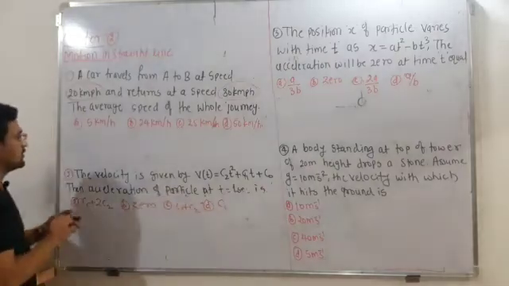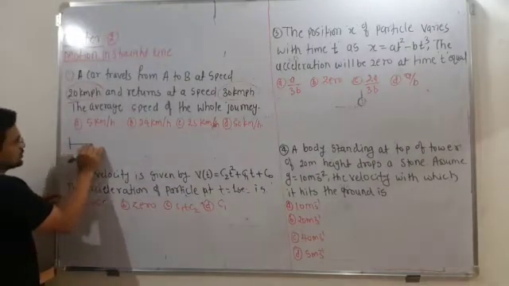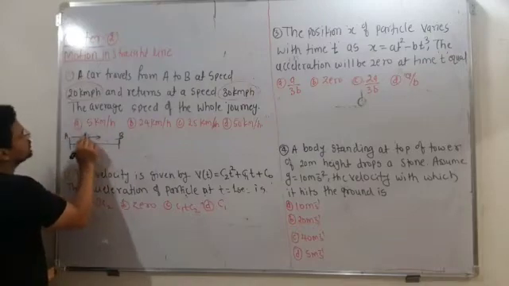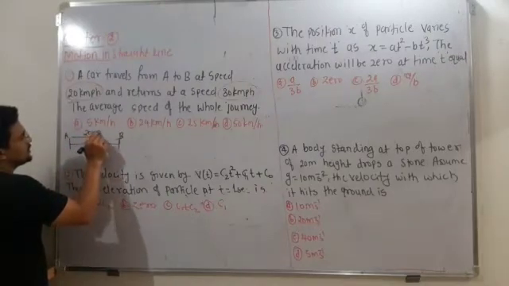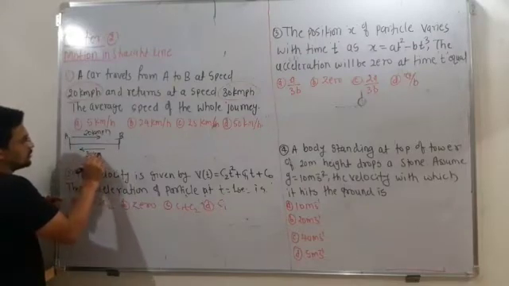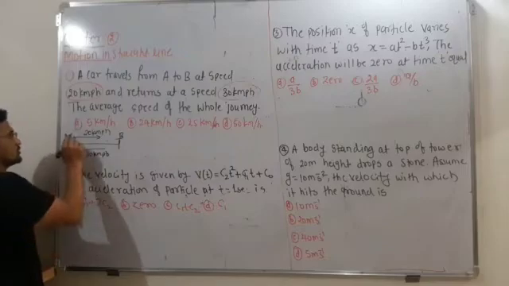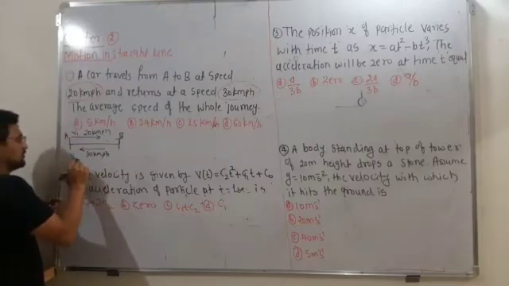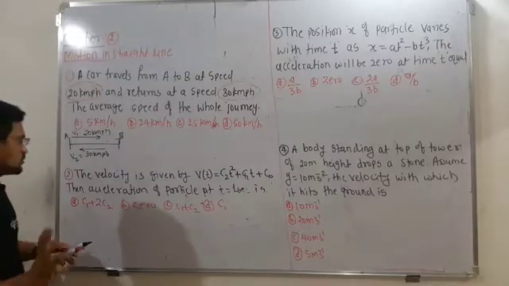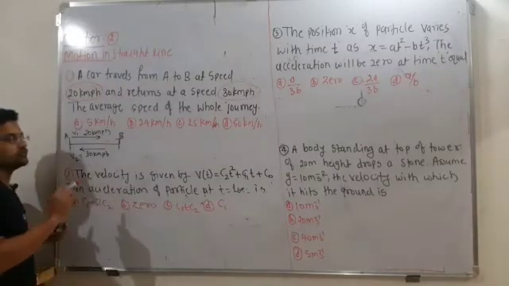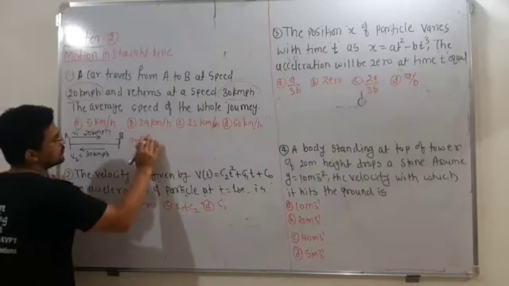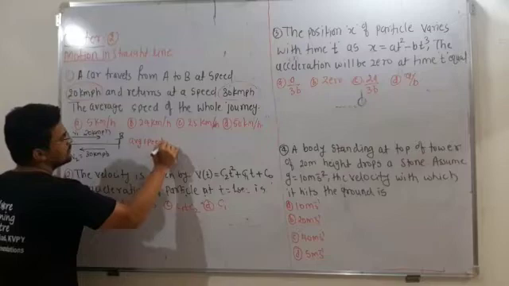That means if you want, you can draw the diagram also. So here it is B and A. From A to B it is moving with 20 km per hour, and from B to A it becomes 30 km per hour. So this is the speed V1 and this is speed V2, or you can take S1 and S2. Already I told you average speed is equal to what.